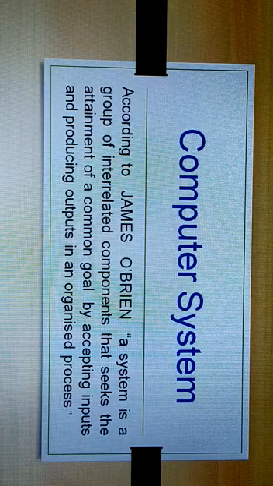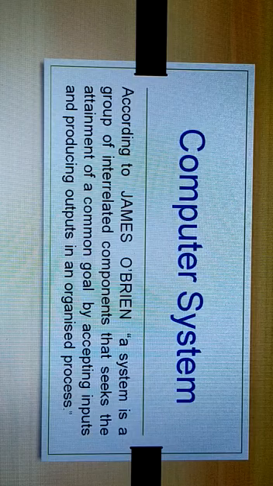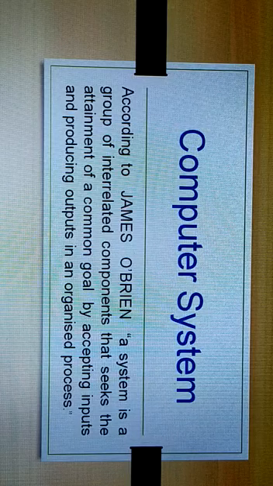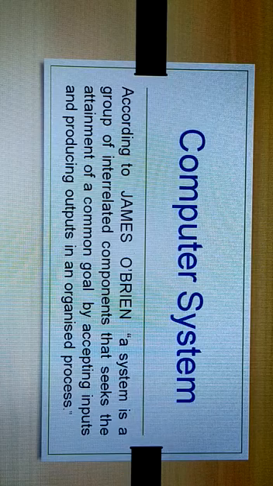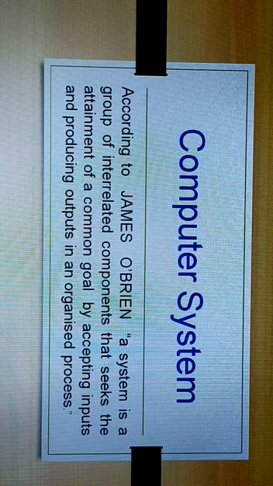Similarly, in a computer, there are also several subsystems, and when all the subsystems work together, then particular operations of the computer can be performed. So that is the meaning of the word computer system. Now according to James O'Brien, a system is a group of interrelated components that seeks the attainment of a common goal by accepting inputs and producing outputs in an organized process.